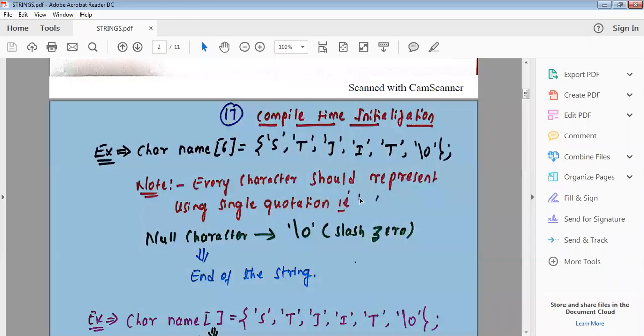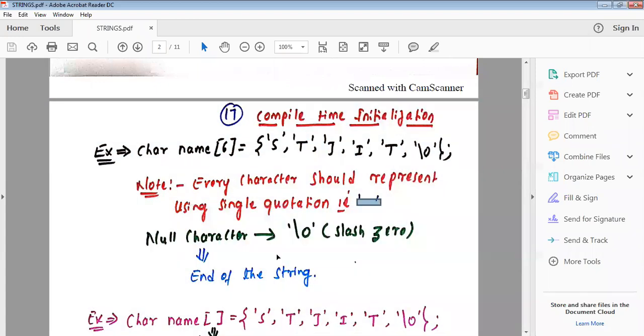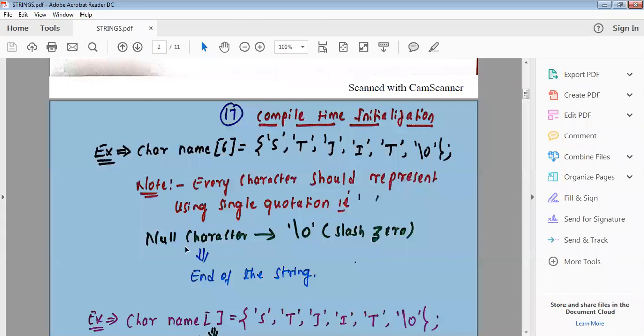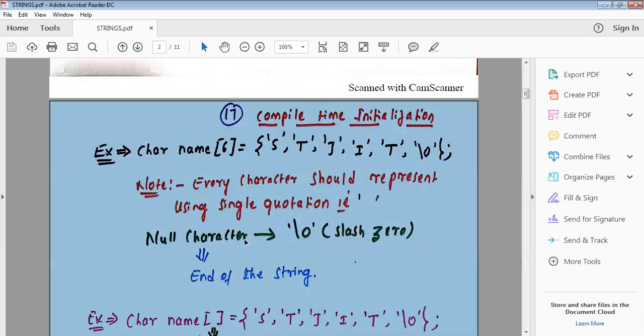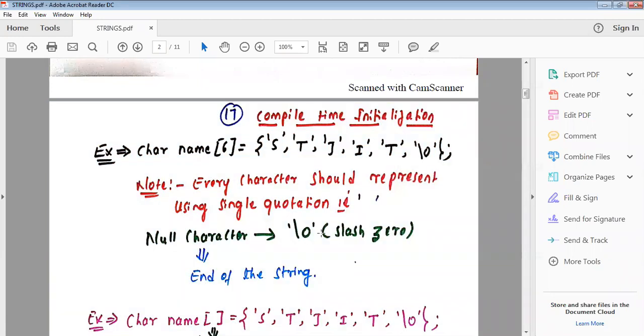This is a single quote. So that \0 is called the null character. Null character means there is no value for that character, so we represent it as \0. That null character indicates the end of the string. Okay, that null character indicates the end of the string.